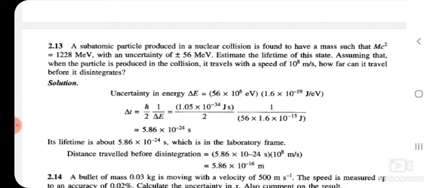For that, the uncertainty in energy is equal to 56 mega electron volt.